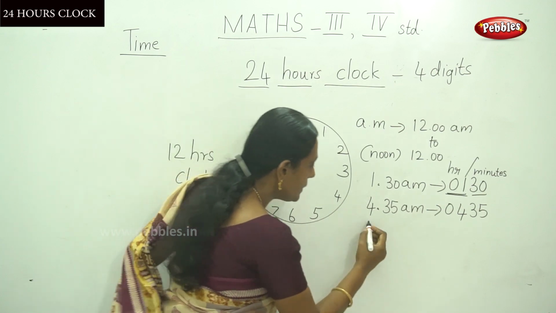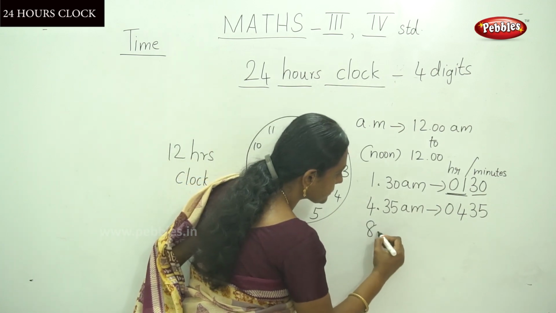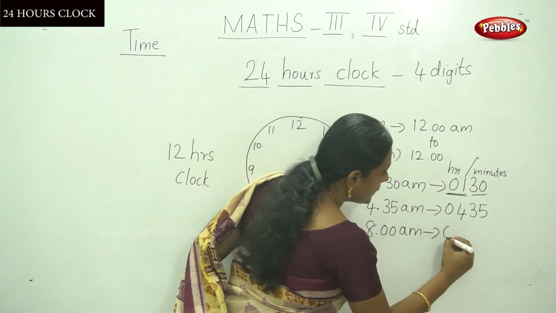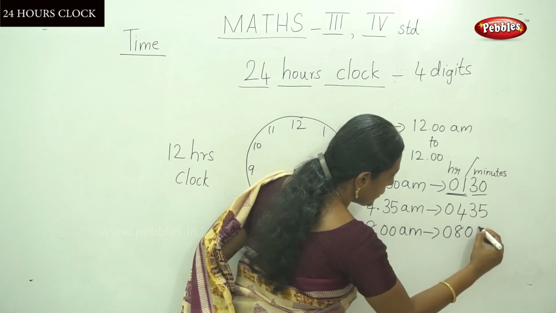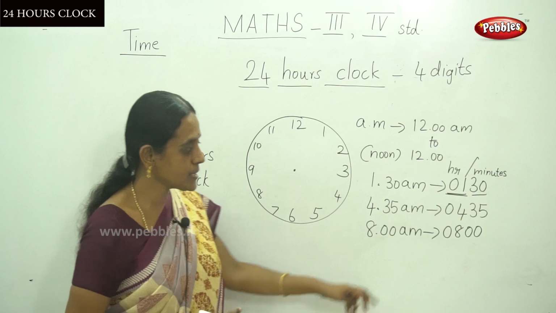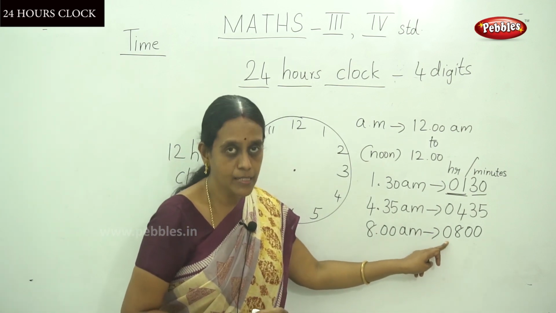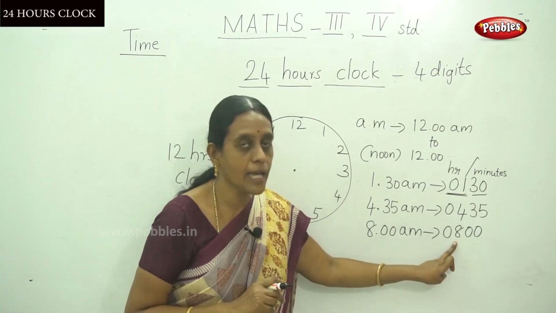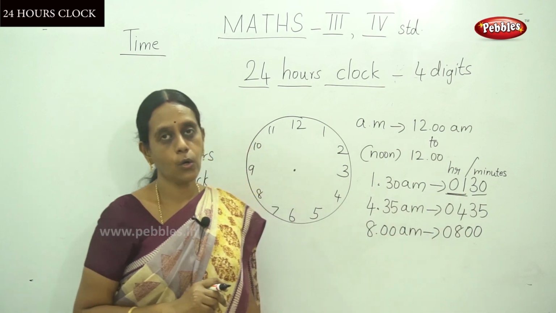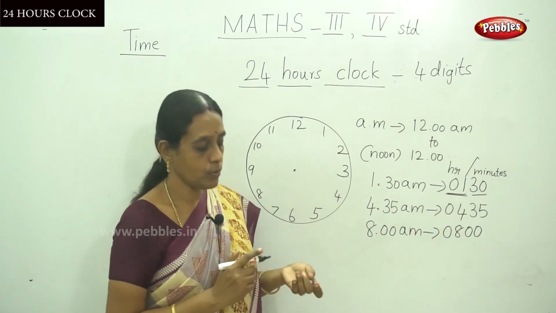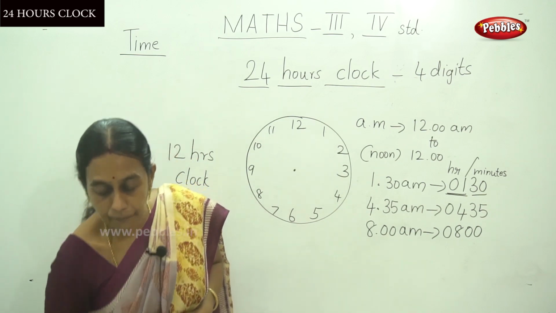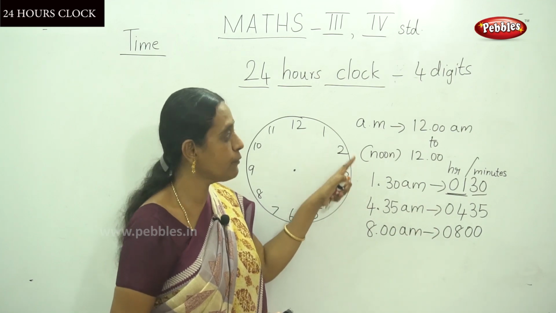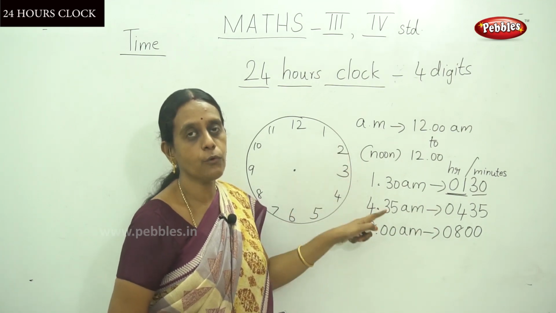One more example, 8 a.m. It should be written as 0, 8 and 0, 0. The first two digits, 0, 8, mean 8. The remaining last two digits show there are no minutes, so that is 8 o'clock in the 24-hour clock time. For PM, this post meridian time, we are going to change the number. Do you understand this? AM, ante meridian, for the 12 hours clock and the 24 hours clock.